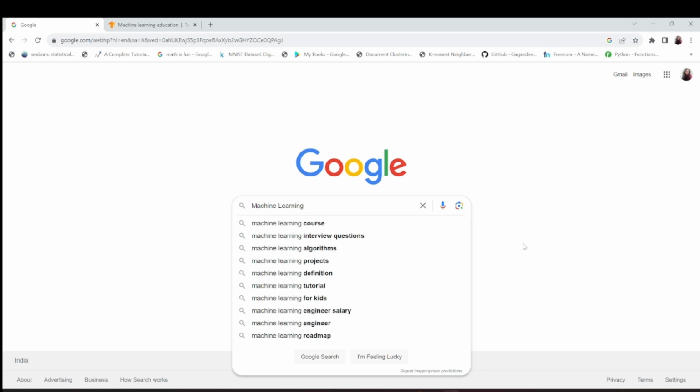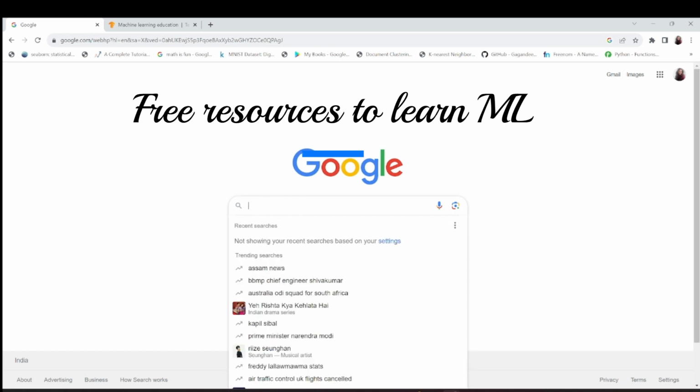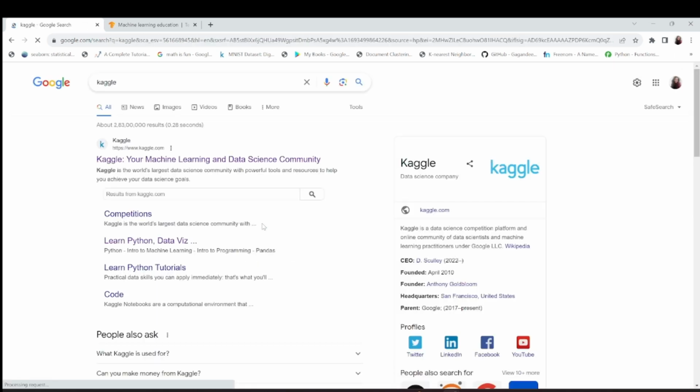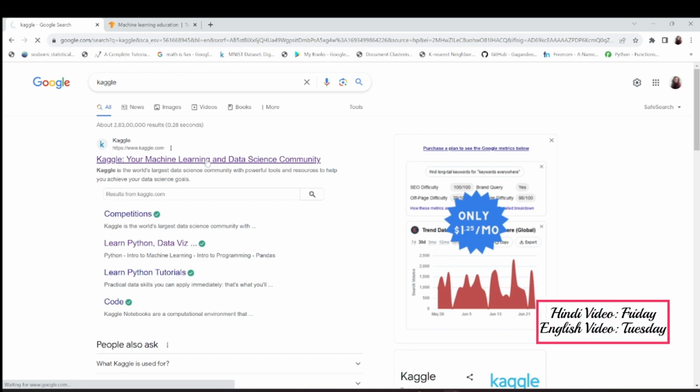Today we are going to study a little about where to find free resources to learn machine learning and also Python. So when you type machine learning for free, instead of that you go to Kaggle, and here you will find some good material to study. So this is the first link that you will open, okay?